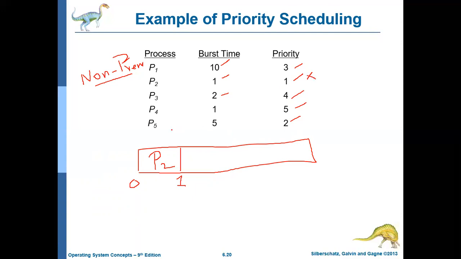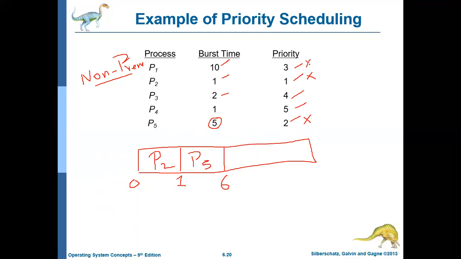Then the processor will be given to P5, because that is the next highest priority. Sorry, P5's burst time is 5 milliseconds. So it will execute for 5 milliseconds, that is 1 plus 5, up to the 6th millisecond, then it is finished. Then the next highest priority is process 1.